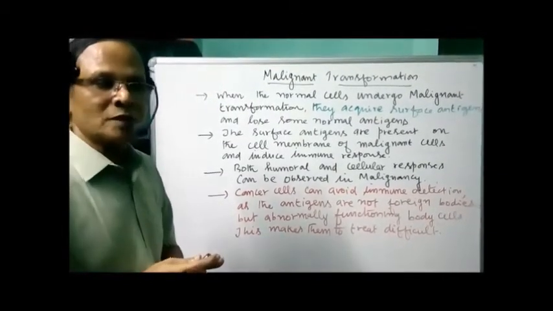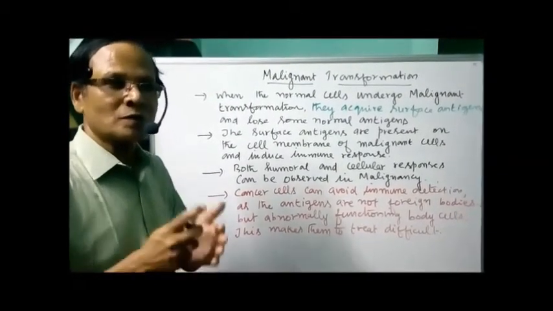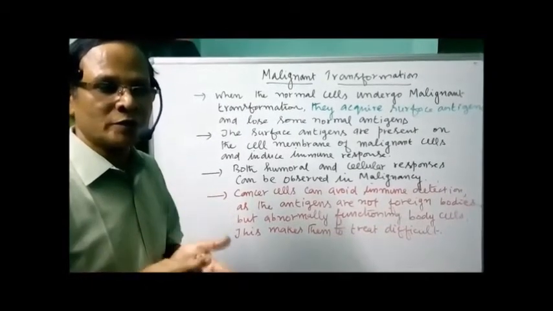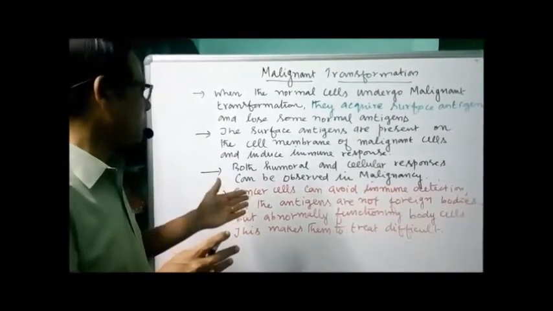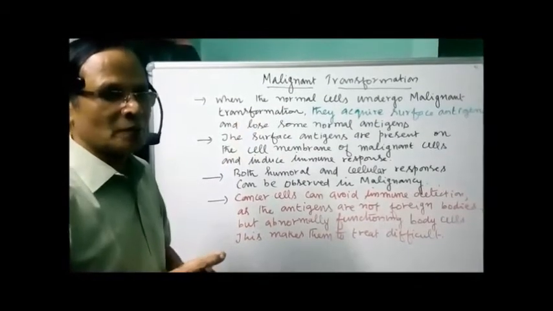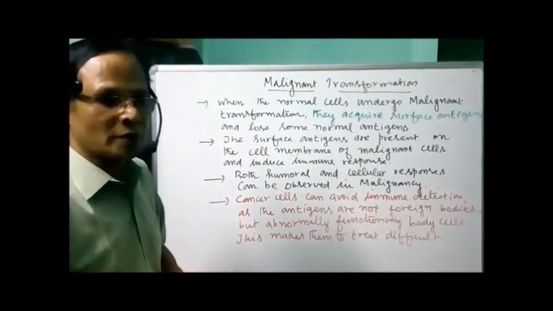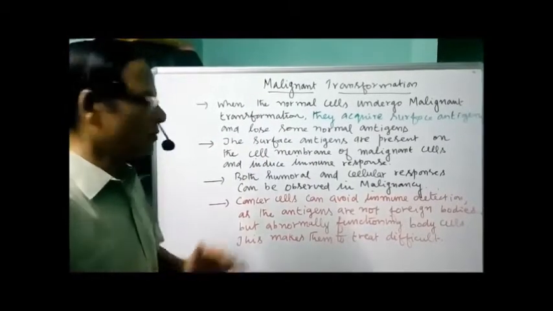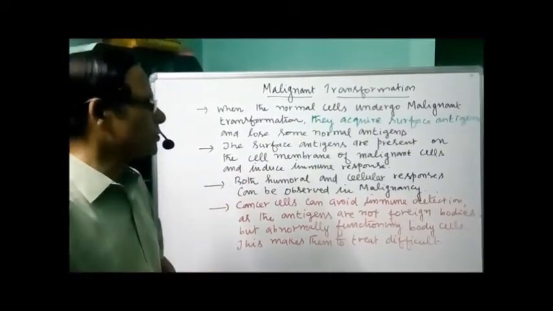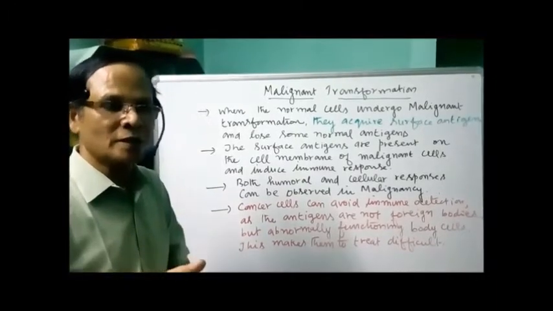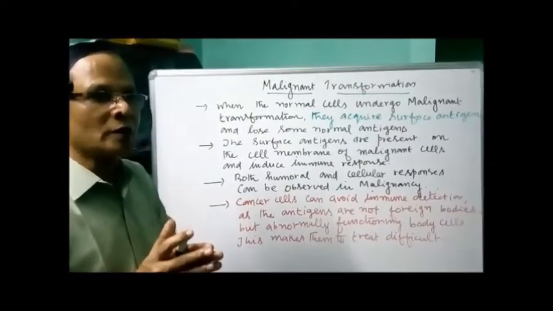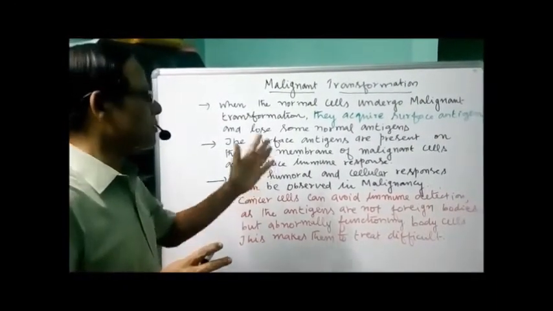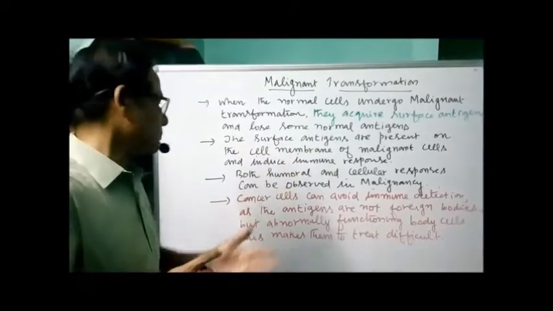Both cell-mediated immunity, or cellular responses, and humoral immunity take part in the case of malignancy. But they are unable to control the cell division. Though we have both cell-mediated and humoral immunity, both fail to control the cell division, though they are involved.